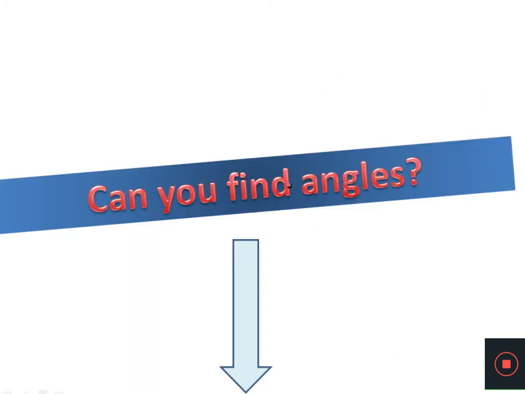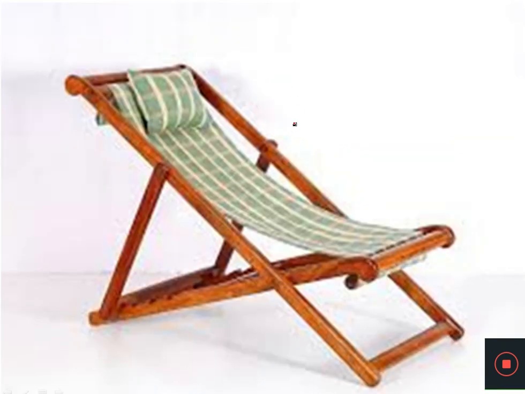Now I have given one kind of task over here. Can you find the angles? This is a chair in which you have to find the angles. Here you mainly find three or four kinds of angle. One is the acute angle, then the right angle, then the obtuse angle, then the straight angle. These four kinds of angle you can find over here. So simply try to find the various kinds of angle in this chair.